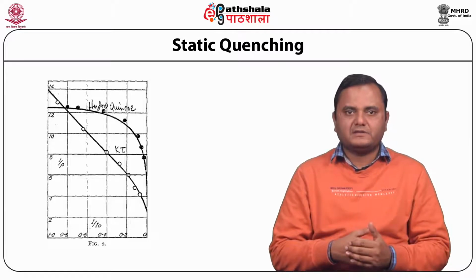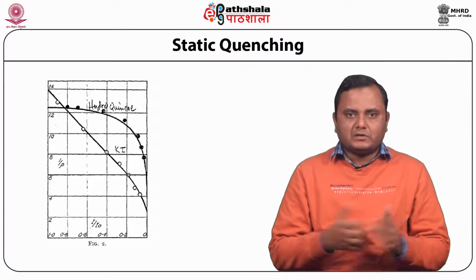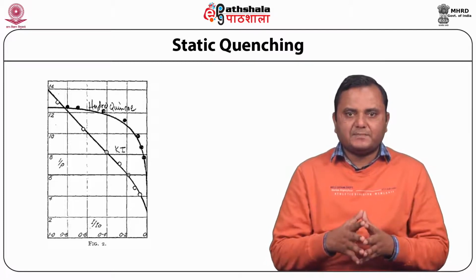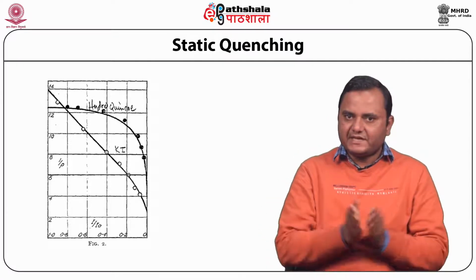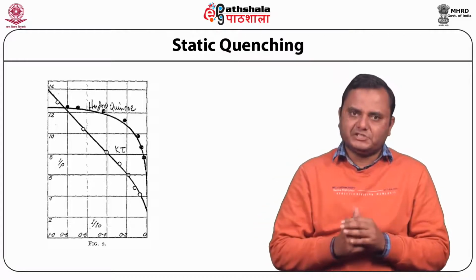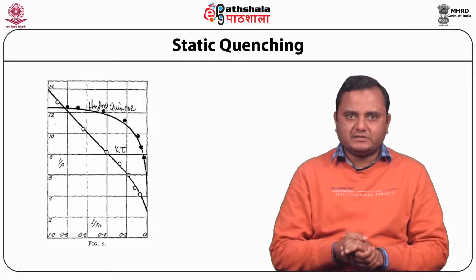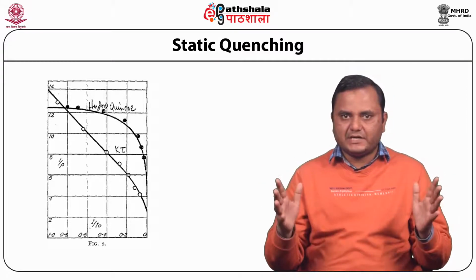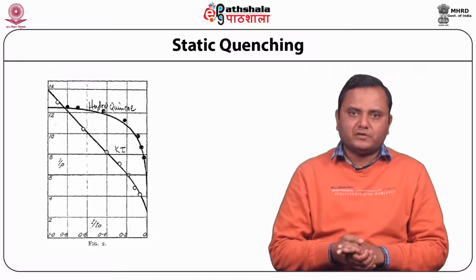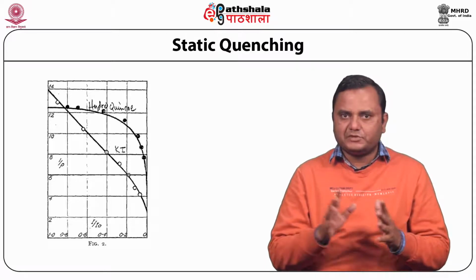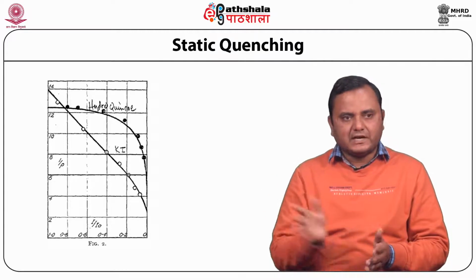We can see the original plot of riboflavin quenching by iodide and by hydroquinone. Note that the plot is 1 by P versus 1 by I naught. Note how the polarization increases rapidly upon addition of iodide because of the decrease of the excited state lifetime via collisional or dynamic quenching. In the case of hydroquinone, initially the intensity decreases with no significant change in the polarization, hence the lifetime is not decreased. Only at higher concentration of hydroquinone do we see evidence for dynamic quenching. So sometimes both static and dynamic quenching occur simultaneously.